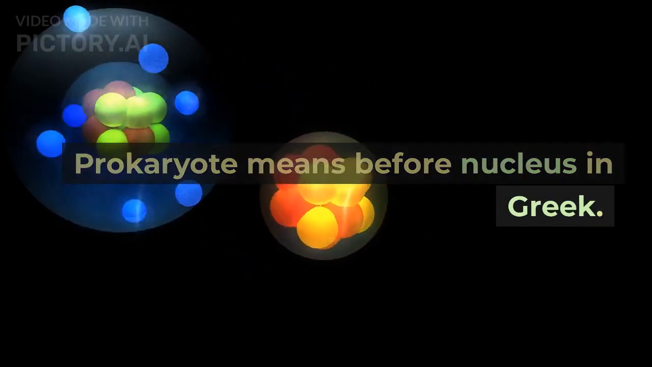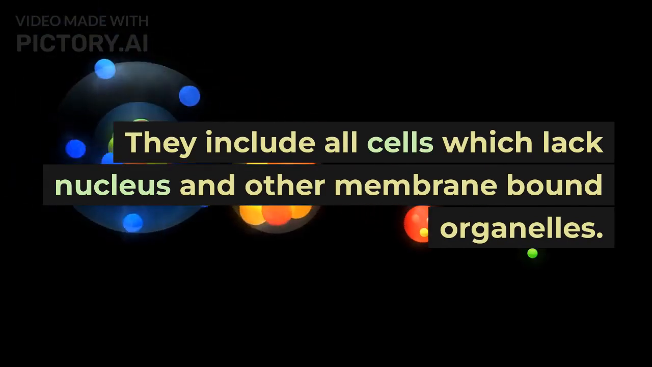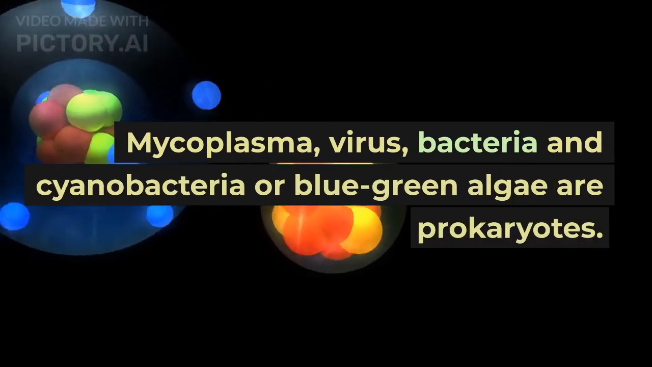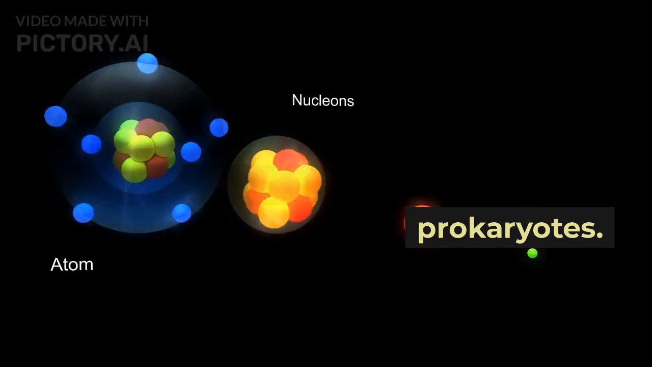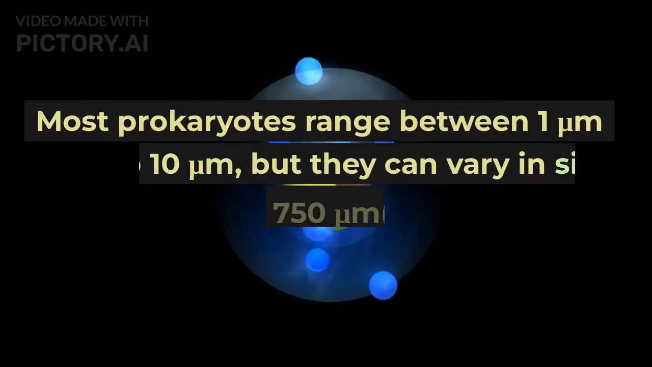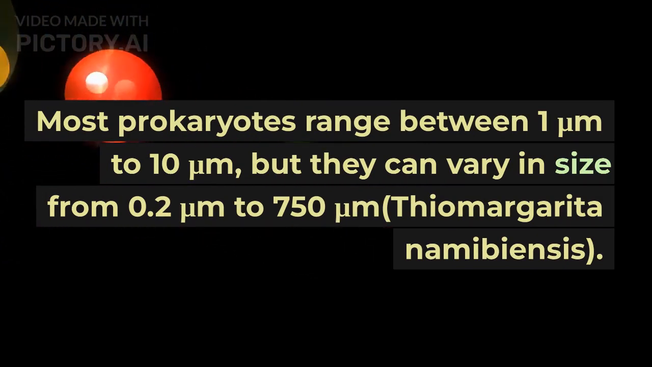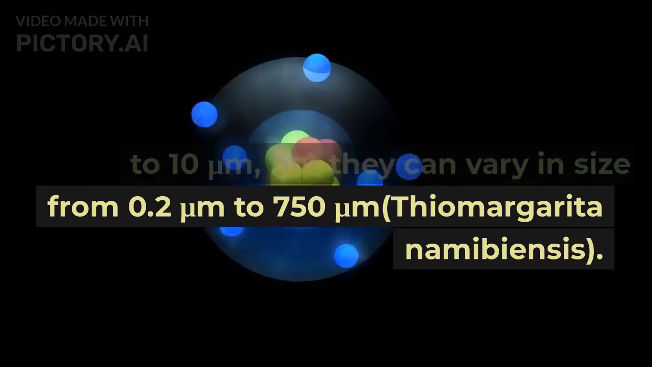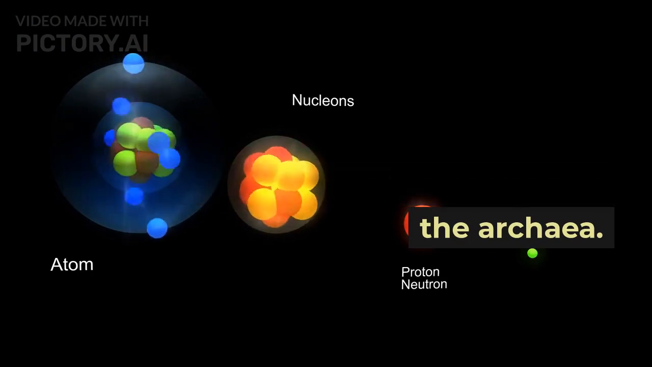Prokaryote means before nucleus in Greek. They include all cells which lack a nucleus and other membrane-bound organelles. Mycoplasma, virus, bacteria and cyanobacteria or blue-green algae are prokaryotes. Most prokaryotes range between 1 micrometer to 10 micrometers, but they can vary in size from 0.2 micrometers to 750 micrometers, as in Thiomargarita namibiensis. They belong to two taxonomic domains, which are the bacteria and the archaea.